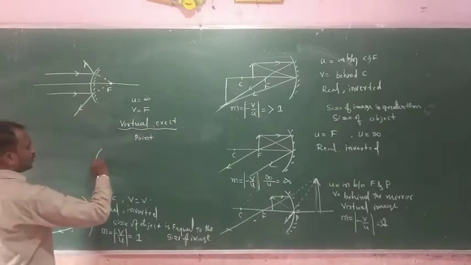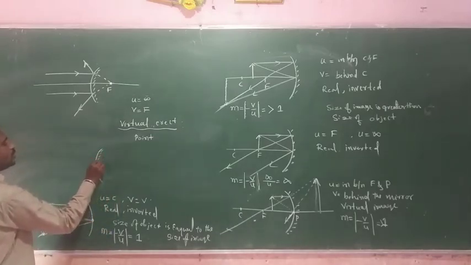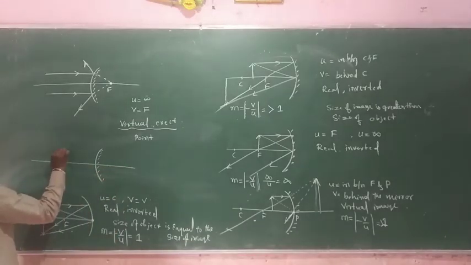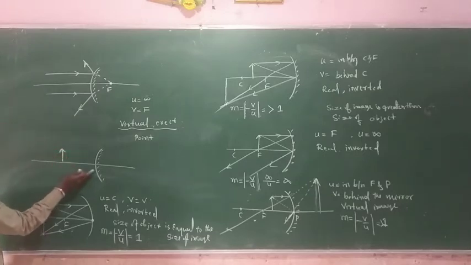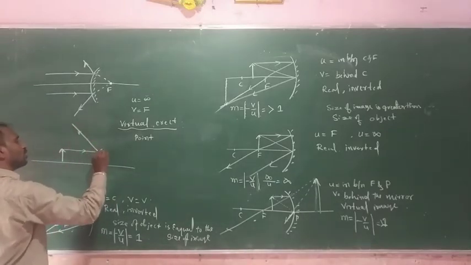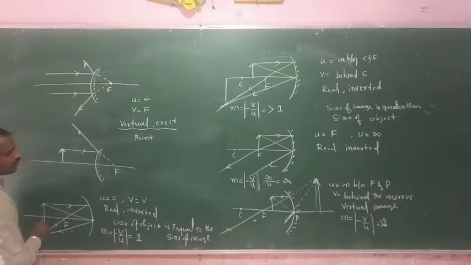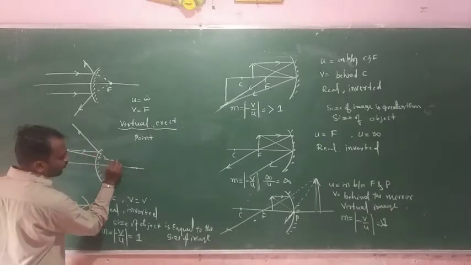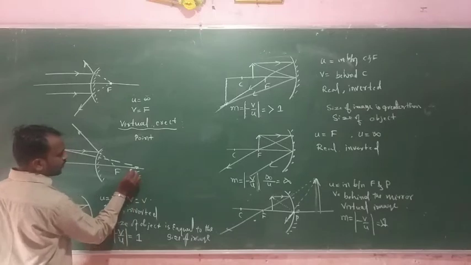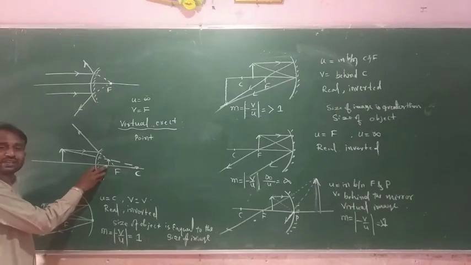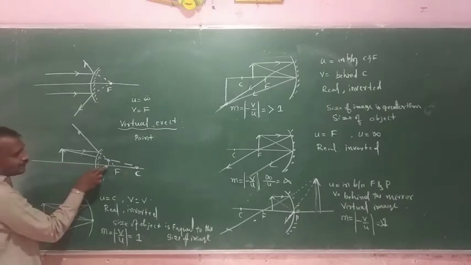Another diagram. Suppose the object is placed in front of a mirror. This one is infinite distance, and the object is placed in front of this mirror. This is the incident ray and this one is the reflected ray. This is the focus position, and another one is the normal. Here we will get the image. This one is a virtual image, this one is the object and this one is the image.